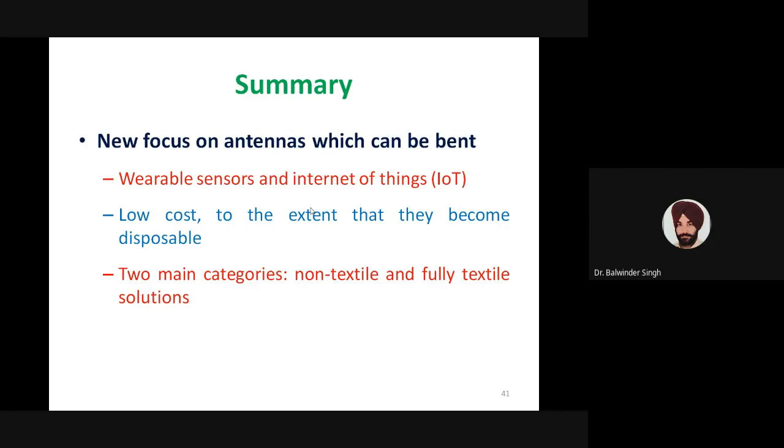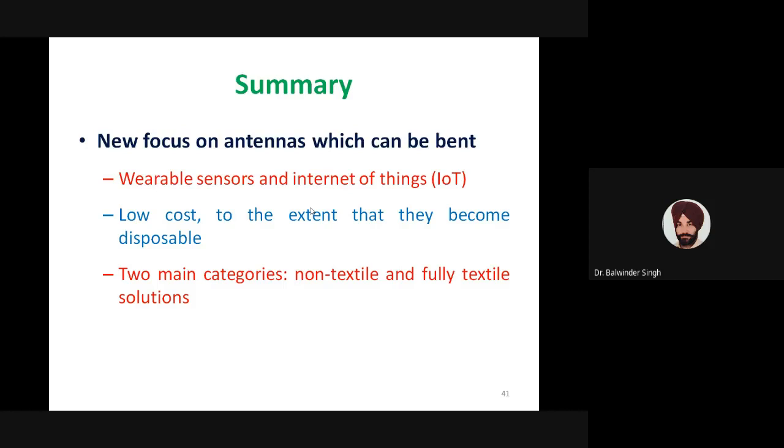We also saw that these antennas should be low cost, because billions of wearable devices will be connected to the internet, and all these devices will have antennas. The cost should be so low that it is comparable to the disposable cost. We should not worry about the cost of the antenna if we want to discard that particular wearable device.